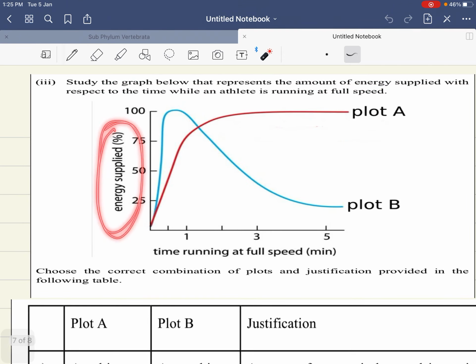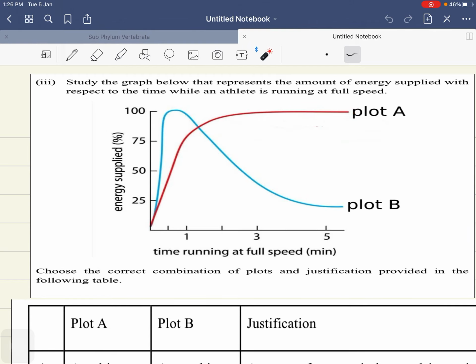Okay, this is the energy supplied and this is the time, that is full speed, while an athlete is running at full speed. Now the moment he starts running, the body starts using glucose. Definitely glucose is being used. So glucose will be constantly used up, right?